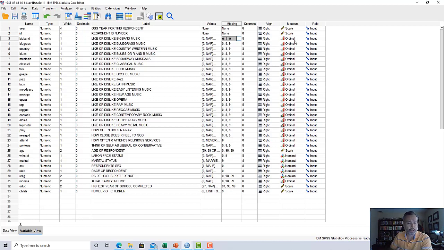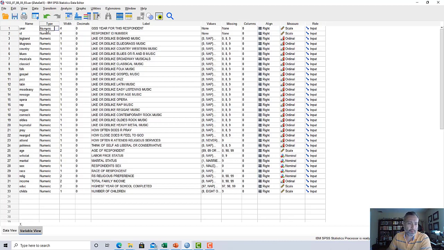But ordinal data, you're not supposed to do math with it. But since they are numeric variables, you actually can. Now, the nominal codes are also, for the most part, numeric, and it will allow you to do math on those numeric codes, even if they're supposed to be nominal. So this column doesn't really do much other than it's there for informational purposes.